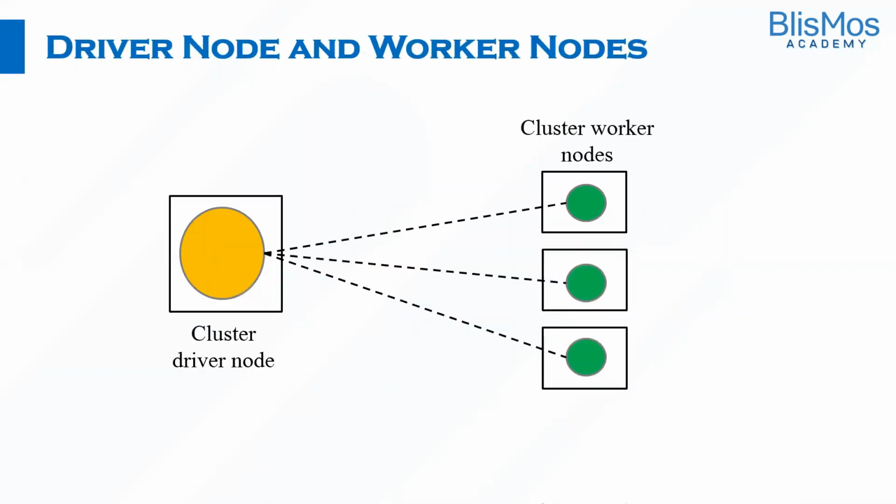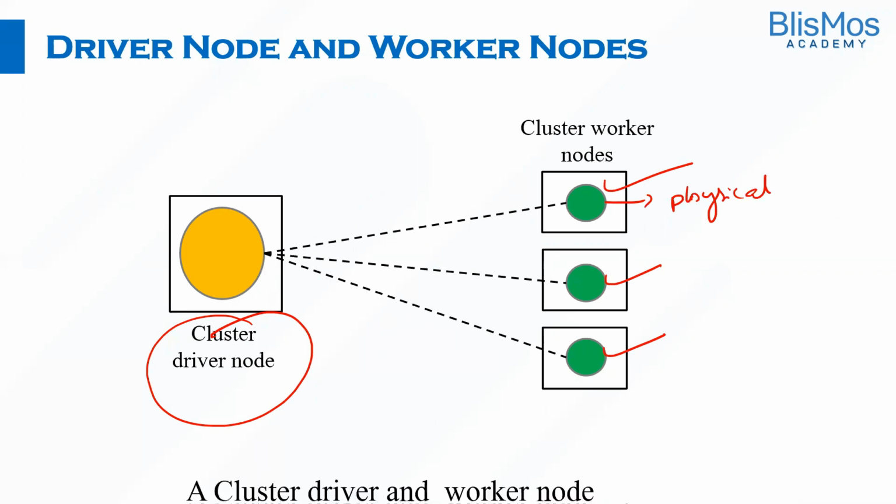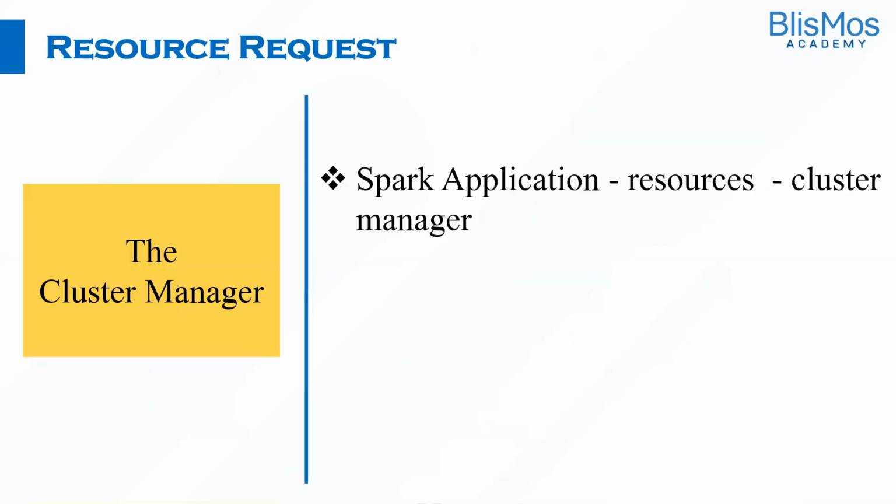If you see in this diagram, we have a cluster driver node. These are the cluster worker nodes, which will handle the physical resources. When it comes to running a Spark application, we would be requesting the resources from the cluster manager.